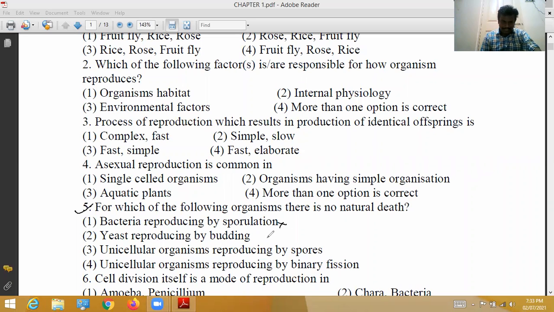Yeast reproducing by budding: but here the question is related to natural death, so it is wrong option. Unicellular organisms reproducing by binary fission. So for the fifth question, the correct option is 4. Generally, unicellular organisms don't have a natural death.